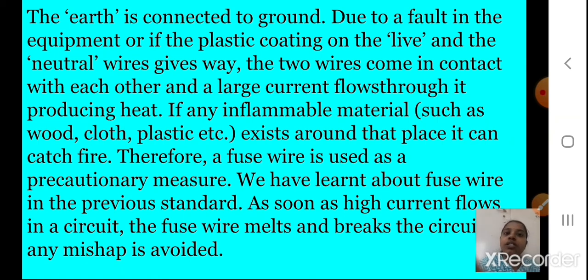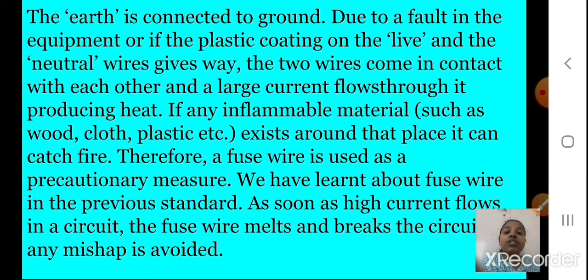Which wire are we using, students? A fuse wire. We learnt about the fuse wire in the previous standard, in 9th of course. As soon as high current flows in a circuit, the fuse wire melts and breaks the circuit, and it stops any accidents which can occur.